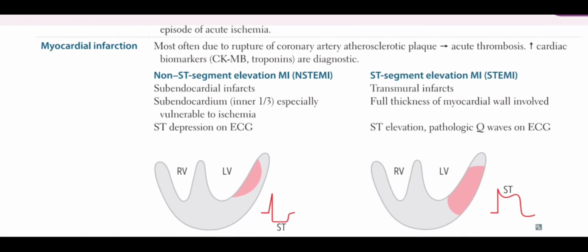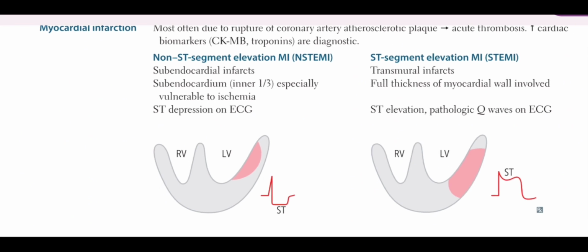So there are two types of myocardial infarction. One of them is the non-ST segment elevation MI, and then there is ST segment elevation MI, also known as NSTEMI and STEMI. The NSTEMI is due to subendocardial infarction. Since the endocardium is the least perfused area, it is the first area to be affected when the heart is underperfused. So the subendocardium, that is the inner one third, is especially vulnerable to ischemia, and there is ST depression on ECG. However, STEMI is due to transmural infarction.